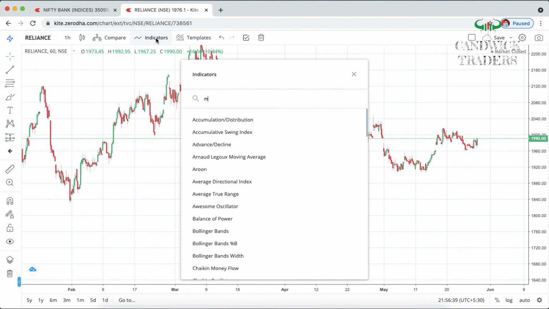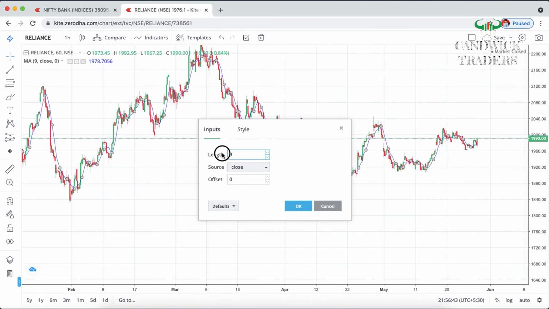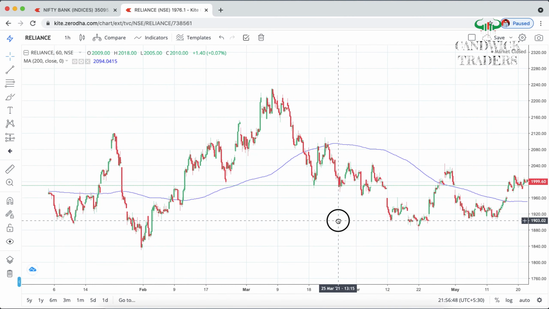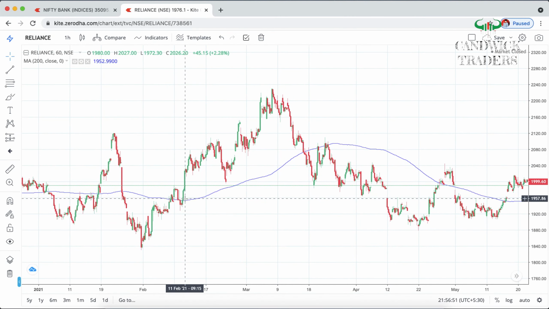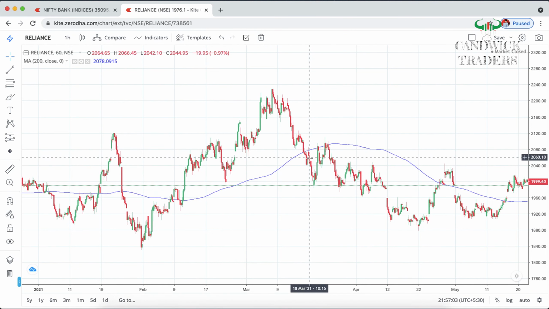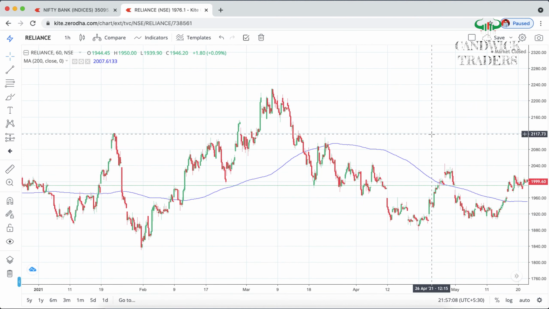I'm plotting one indicator, that is moving average. I'll take it as a 200 moving average. Let's see how it gives support and resistance. Once price breaks it, it will act as a support, as we learned. From this level I'll keep the stop loss low here and I can take entry. This is how the support works, and these are the resistances also. Price is not able to break these levels. This is how we can use moving average as a support and resistance tool.